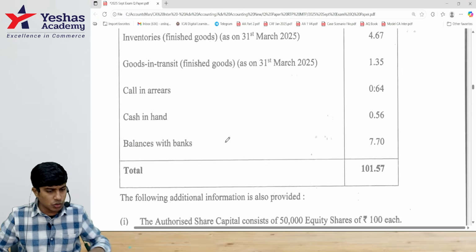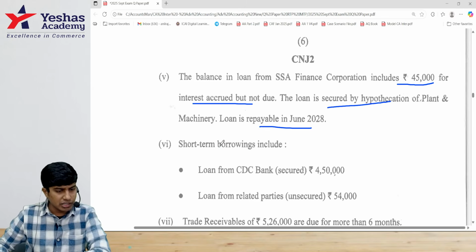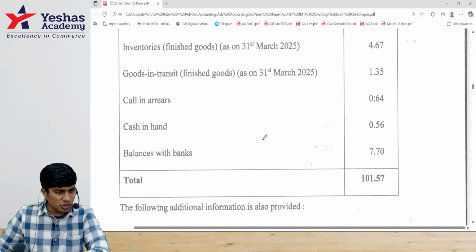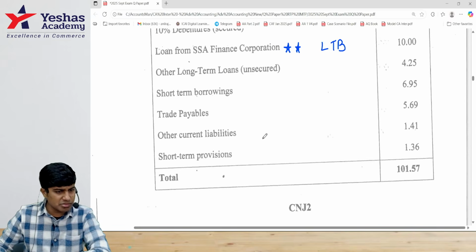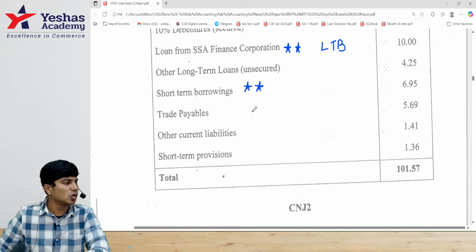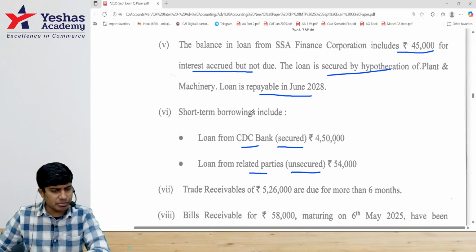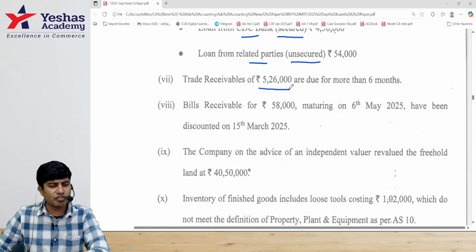What's after this loan? The next adjustment is short-term borrowings. They've told us some of it is secured, some of it is unsecured. Some of it is from banks, some of it is from related parties. What should I do? Disclose. Come on here. Do you find short-term borrowings in the credit items? You would have to disclose how much is from banks, how much is from related parties, how much is secured, how much is unsecured. Only disclosure.